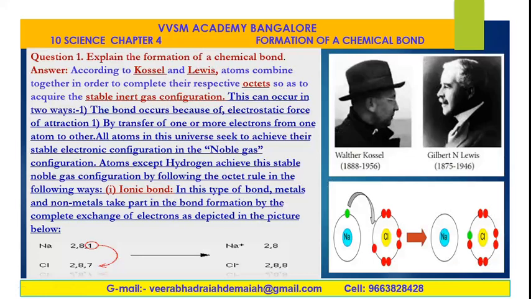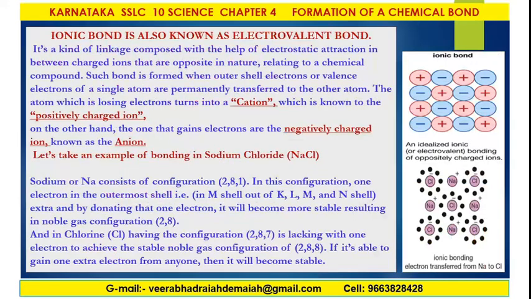According to Kossel and Lewis, atoms combine together in order to complete their respective octets. That is octet configuration: s2p6 configuration is called octet configuration. 2, 8, 8 is the octet configuration. This is Walther Kossel and Gilbert N. Lewis who gave the explanation that atoms combine together in order to complete their respective octets so as to acquire the stable inert gas configuration.